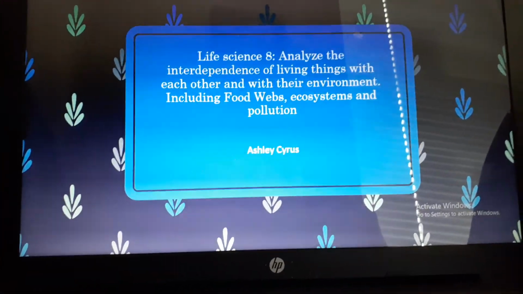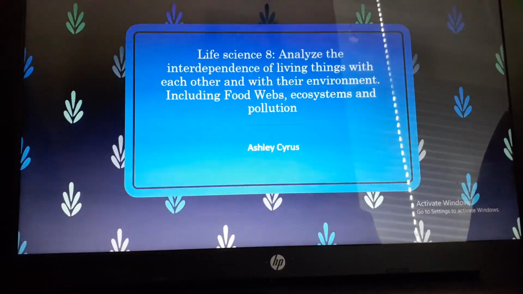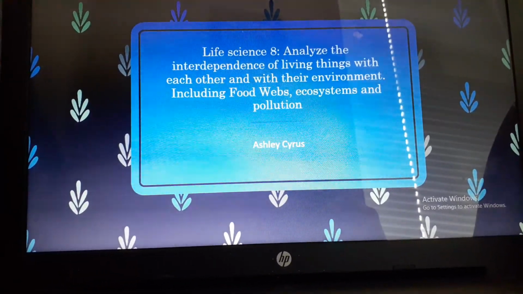On life science, to analyze the interdependence of living things with each other and their environment. This includes food webs, ecosystems, and evolution.